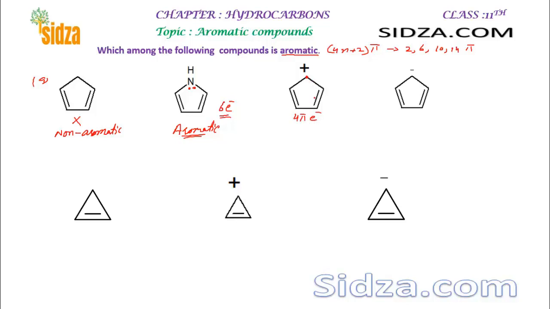Because these pi electrons can undergo resonance and delocalization can occur. Then this positive charge can be delocalized over the whole ring. So delocalization is possible here, right? So this is a conjugated system, and this molecule is not an aromatic compound, rather it is an anti-aromatic compound, right? This is an anti-aromatic compound.